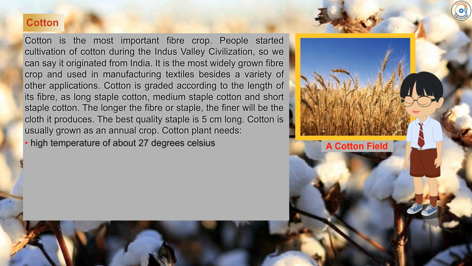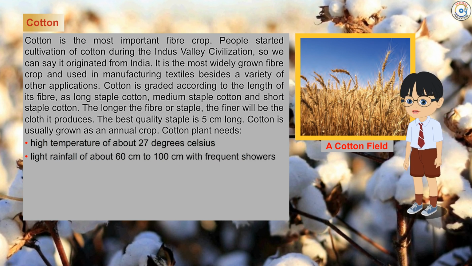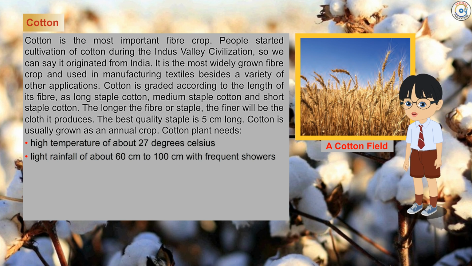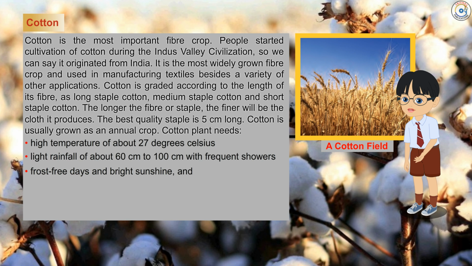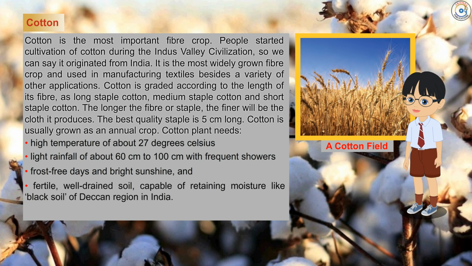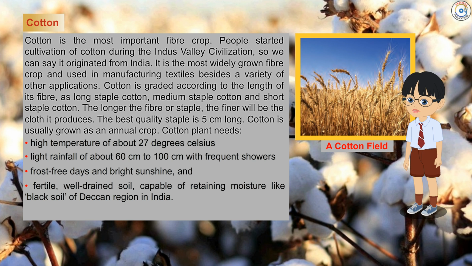Cotton plant needs high temperature of about 27 degrees Celsius, light rainfall of about 60 to 100 centimeters with frequent showers, frost-free days and bright sunshine, and fertile well-drained soil capable of retaining moisture like black soil of Deccan region